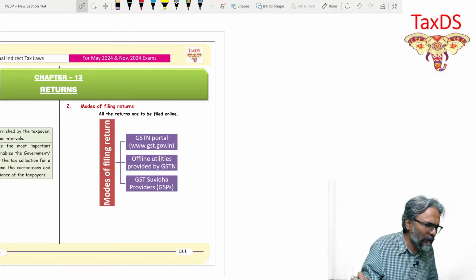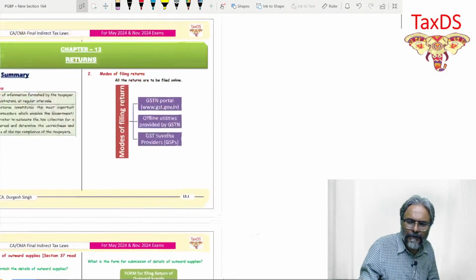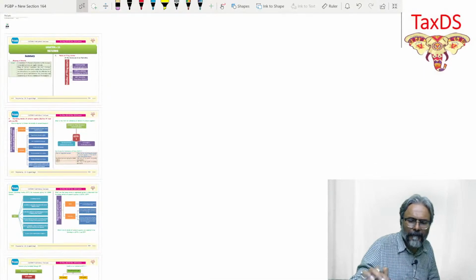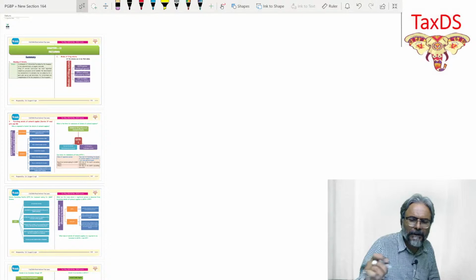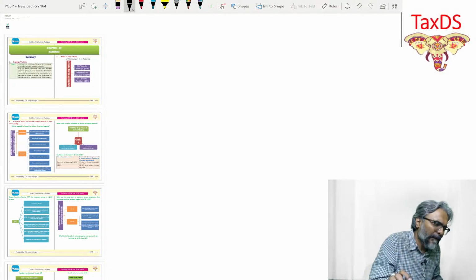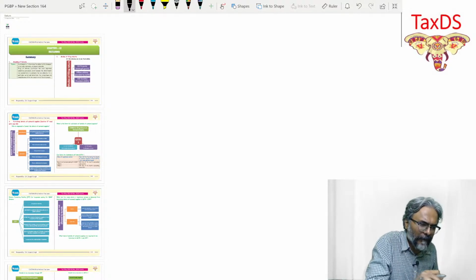So here, students, you are going to make primarily two particular columns. Please make it horizontally, and be careful.